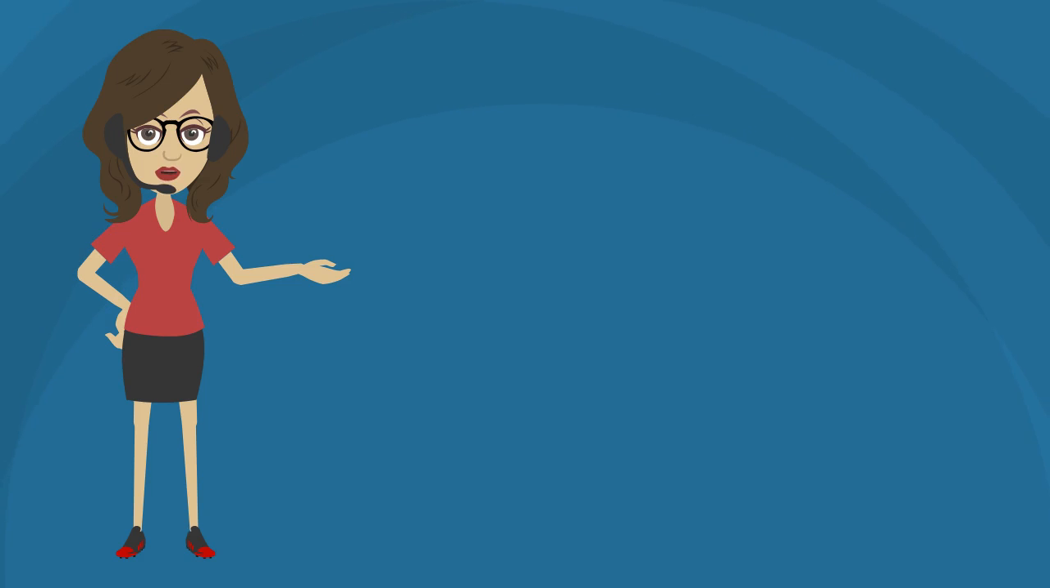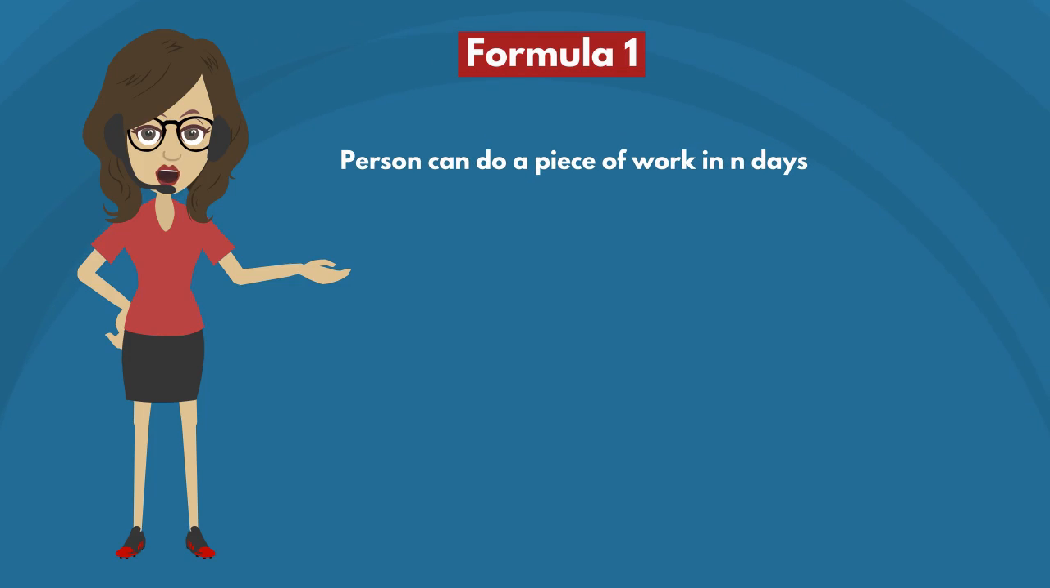Now, let us see some formulae. Formula 1. A person can do a piece of work in n days. That is, person's 1 day's work is 1 by n.